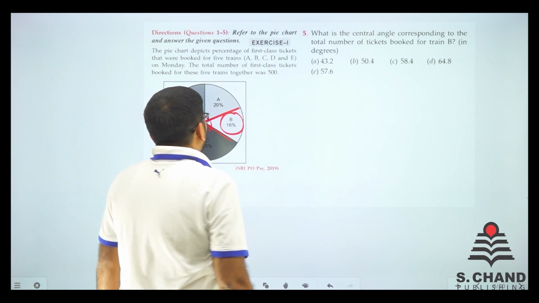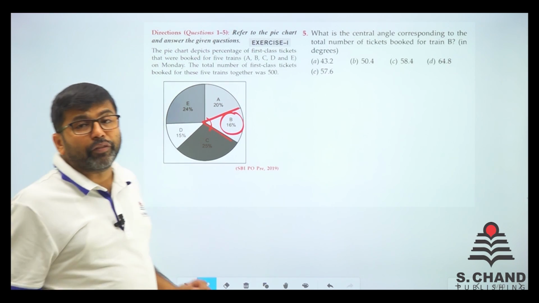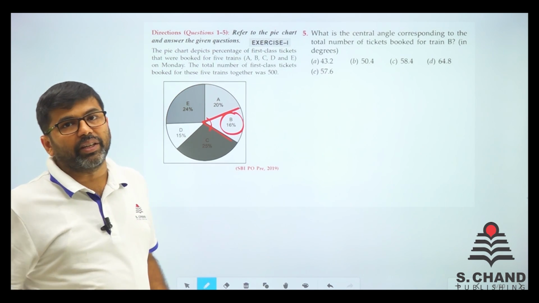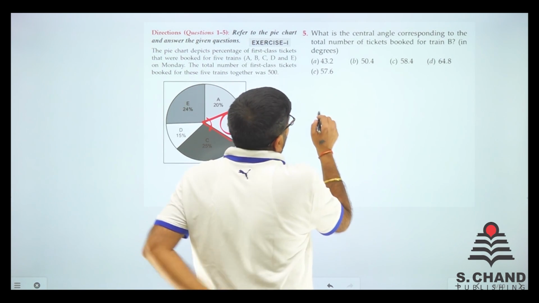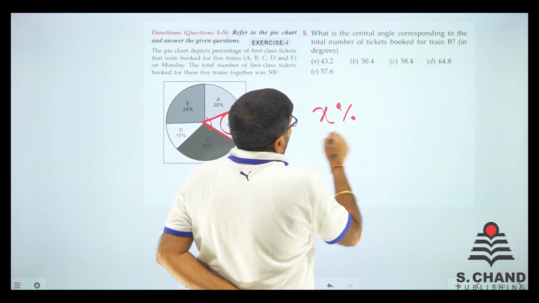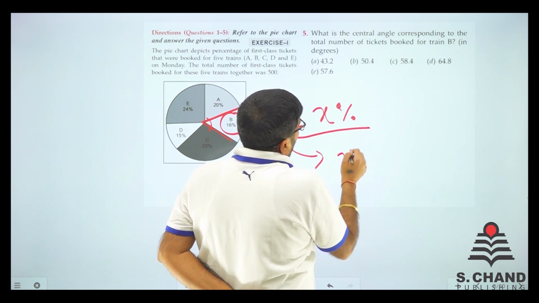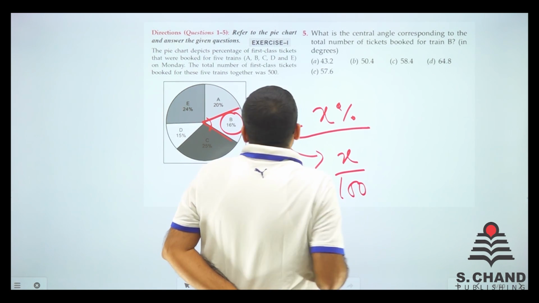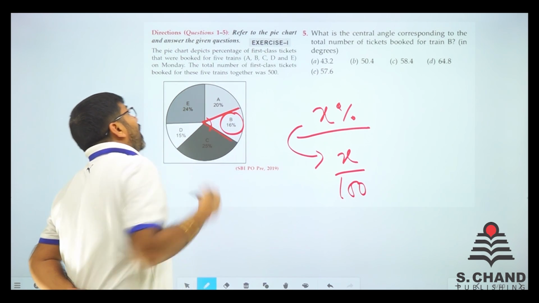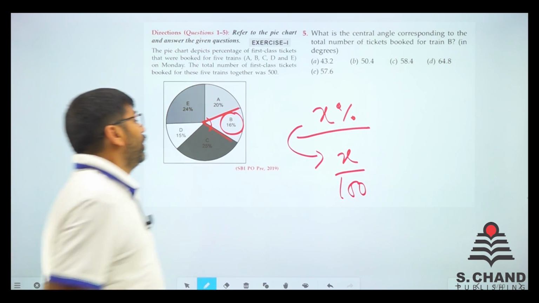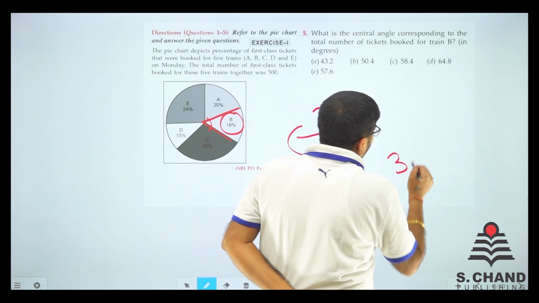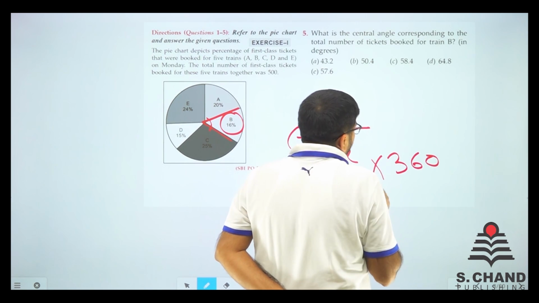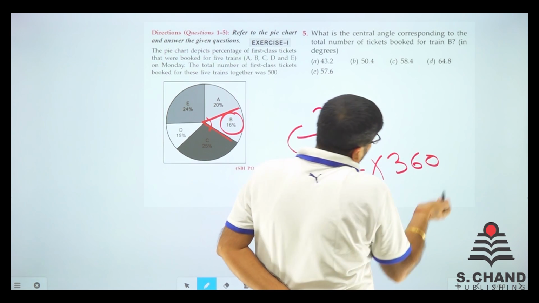Whenever you want to convert a percentage into an angle, for example X percentage, we write X by 100, and the total angle is 360. So X percent is 16% of 360.